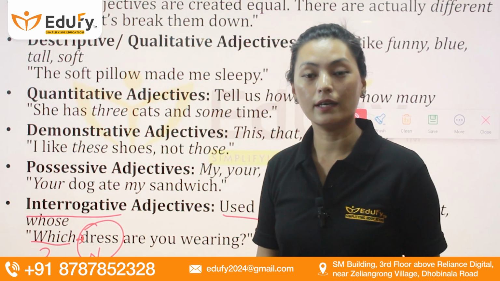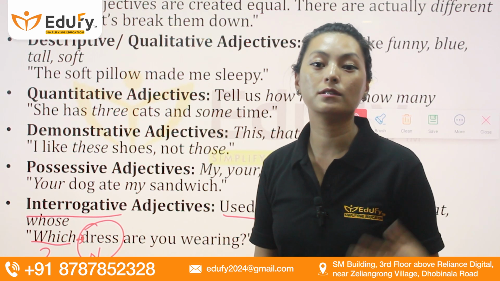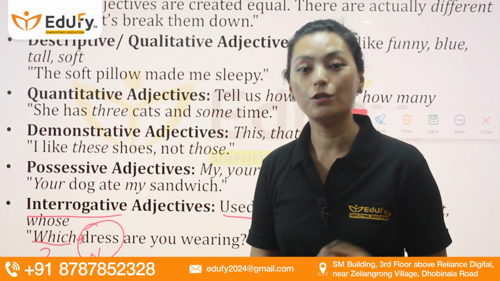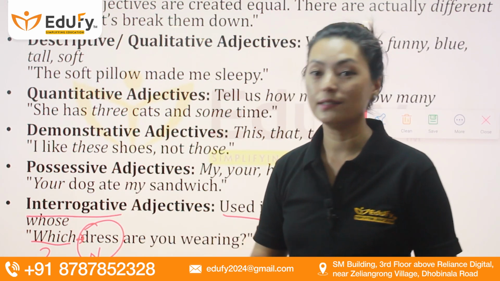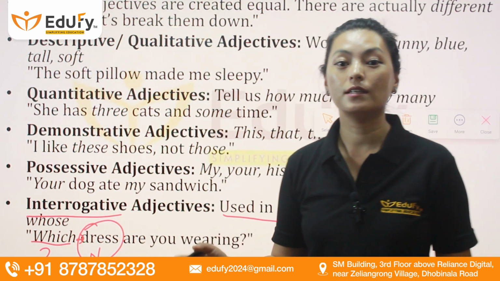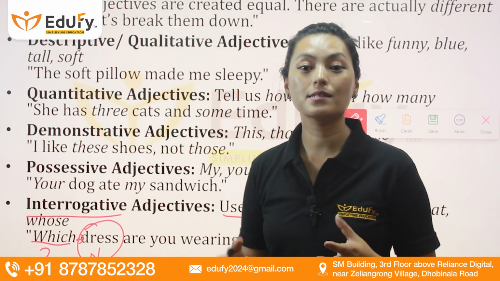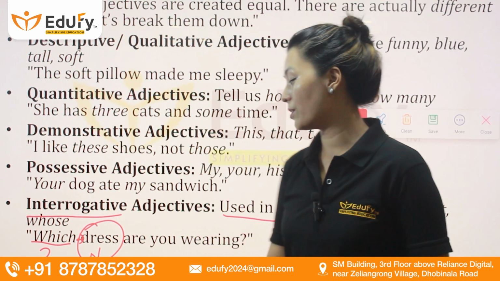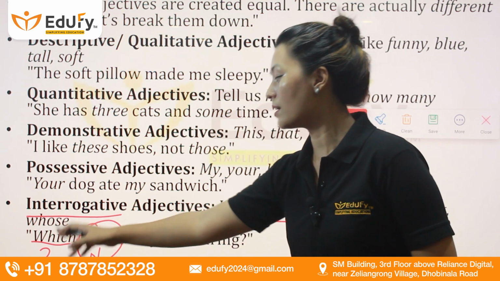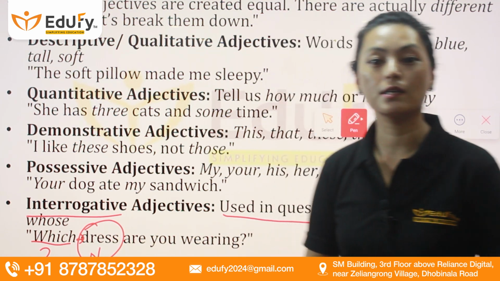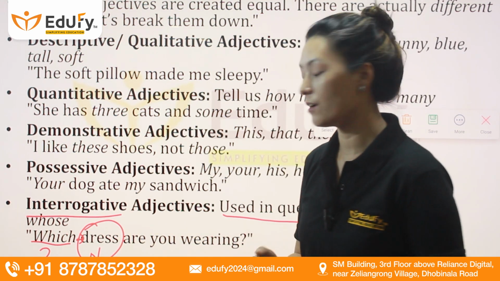So if you're owning a noun, or you're talking about someone owning the noun, then you will have to use the possessive adjectives. And the last one is the interrogative adjectives. They ask questions about the nouns. So if you have questions that are asking about the noun, then you will consider them as interrogative adjectives.